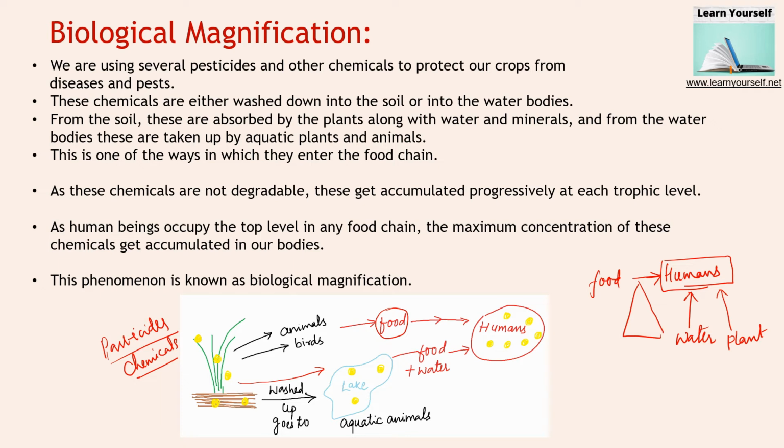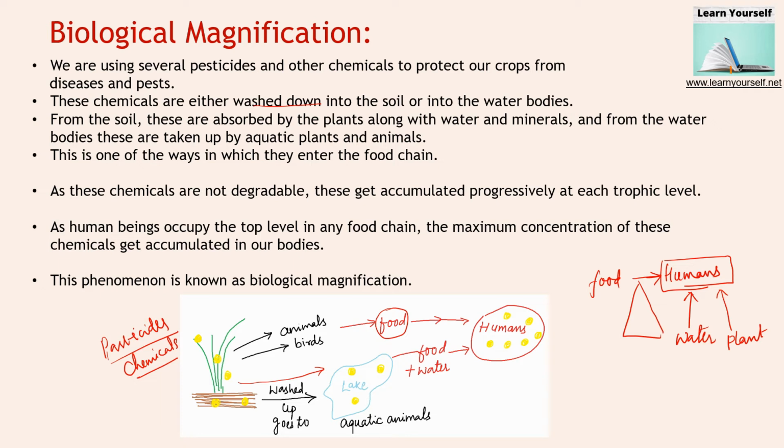Now let us understand the text. We are using several pesticides and other chemicals to protect our crop from disease and pests. These chemicals are either washed down with the rainwater from the soil to the water bodies, all the reservoirs like river, pond, lake. Or from the soil they are absorbed by the plant, and this is eaten by aquatic animals or animals. So now they are present in fish and goat.